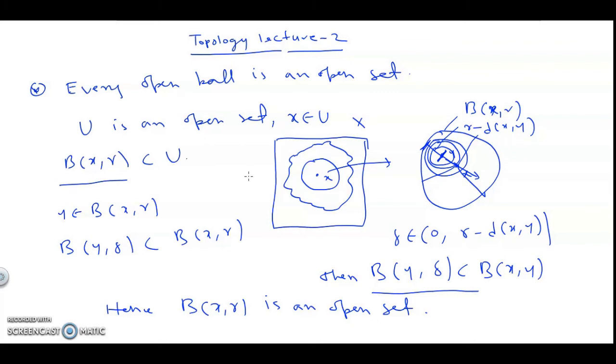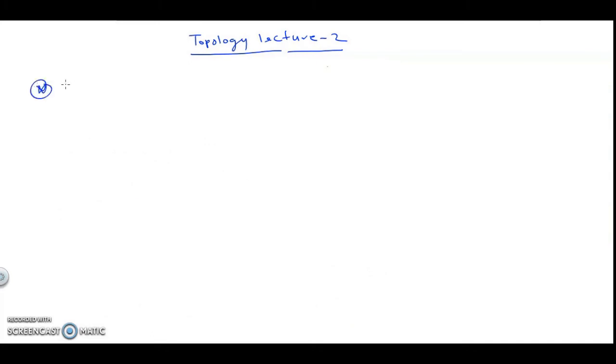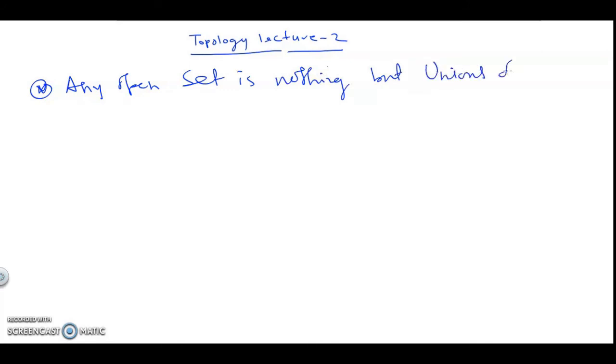So what have we concluded? We have concluded that any open set is nothing but a union of open balls. Why? Because if we take any element of that open set, we can give an open ball which is totally contained in that open set.